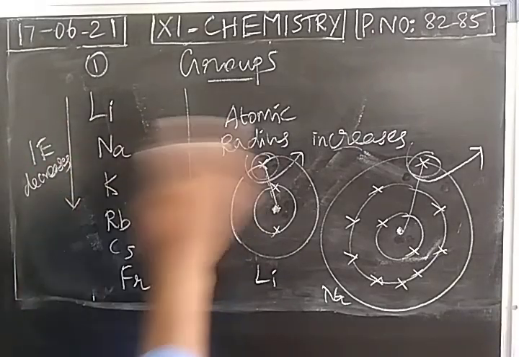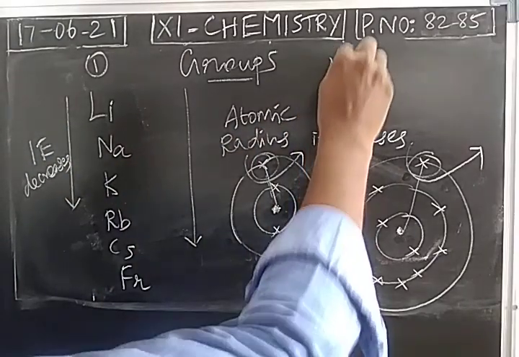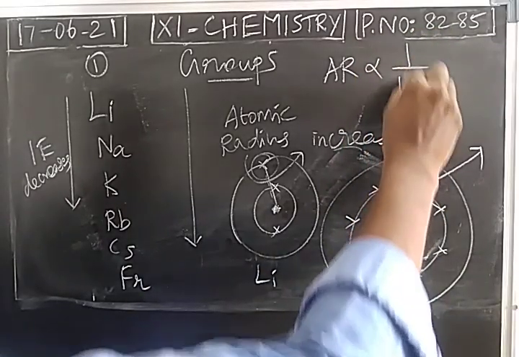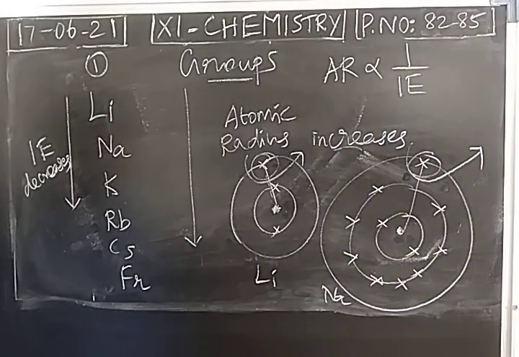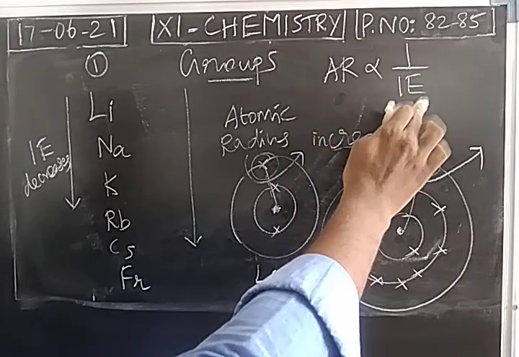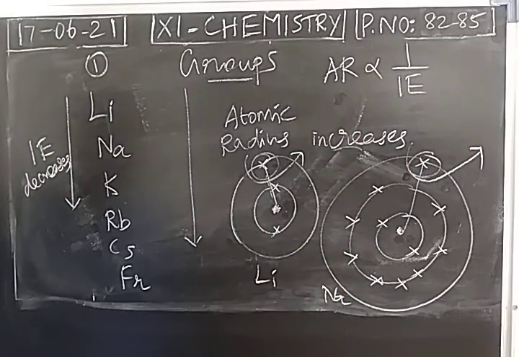So these two parameters are inversely proportional. Atomic radius increases means ionization energy decreases. Atomic radius top to bottom increases, definitely ionization energy decreases. Left to right, atomic radius decreases, but ionization energy increases. So both are inversely proportional to each other.